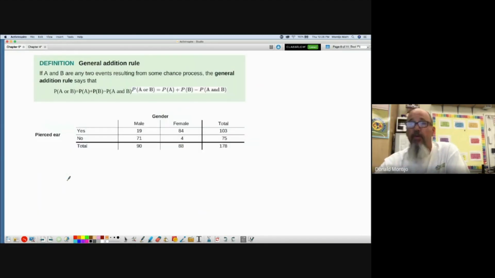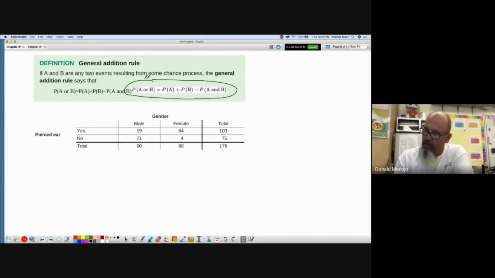The general probability rule says if A and B are any two events resulting from some chance process, the general addition rule, the rule that works always, no matter what, guaranteed every time, is this rule that we see right here. The probability of A or B is equal to the probability of A plus the probability of B minus the probability of A and B.